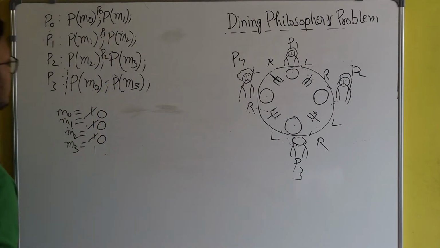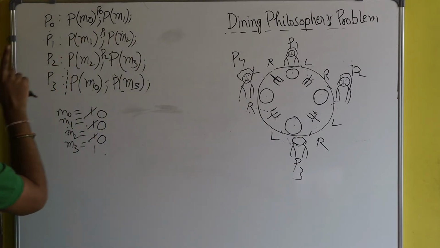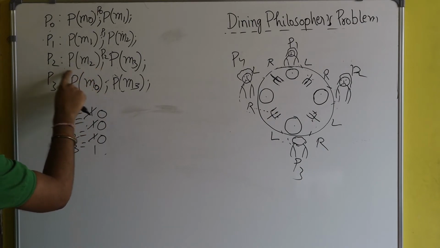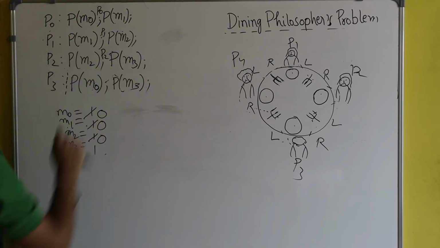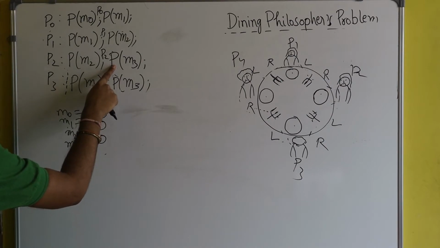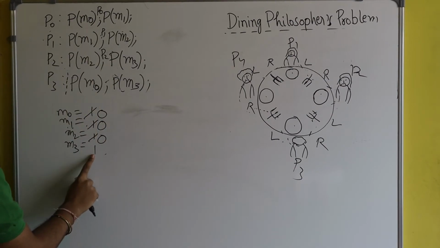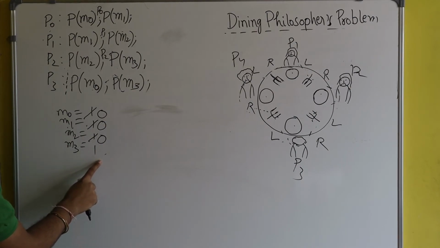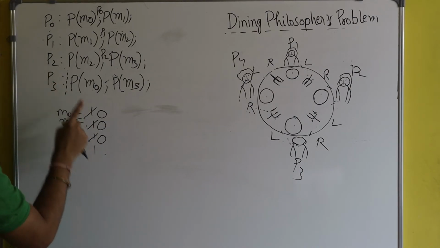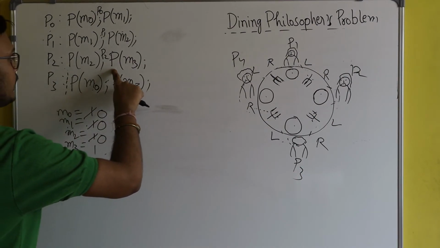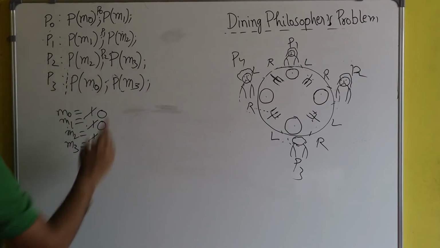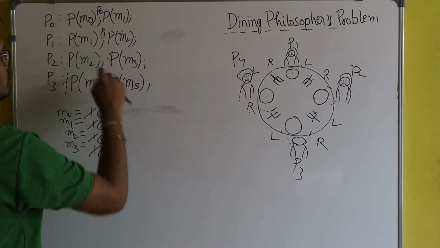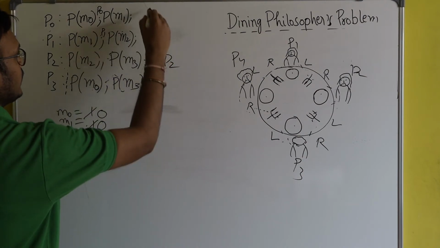And now if CPU is given to process P2, see what will happen. Process P2 has already executed this line, so he will start from here. He will execute P of M3, and here you see M3 is 1. Since the value of M3 is 1, process P2 will successfully execute the wait operation here. Process P2 will make it 0, and after that process P2 will enter the critical section. Here there is a critical section.